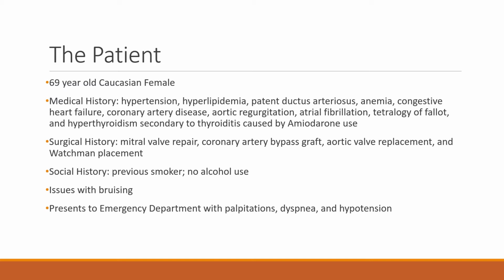Some of the disease processes she suffers from include hypertension, hyperlipidemia, anemia, congestive heart failure, coronary artery disease, aortic regurgitation, and atrial fibrillation. She does have some congenital medical history regarding her cardiac health. These processes include patent ductus arteriosus and tetralogy of Fallot. Her surgical history reflects her cardiac history. She's had a mitral valve repair, a CABG, aortic valve replacement, and a Watchman placement.